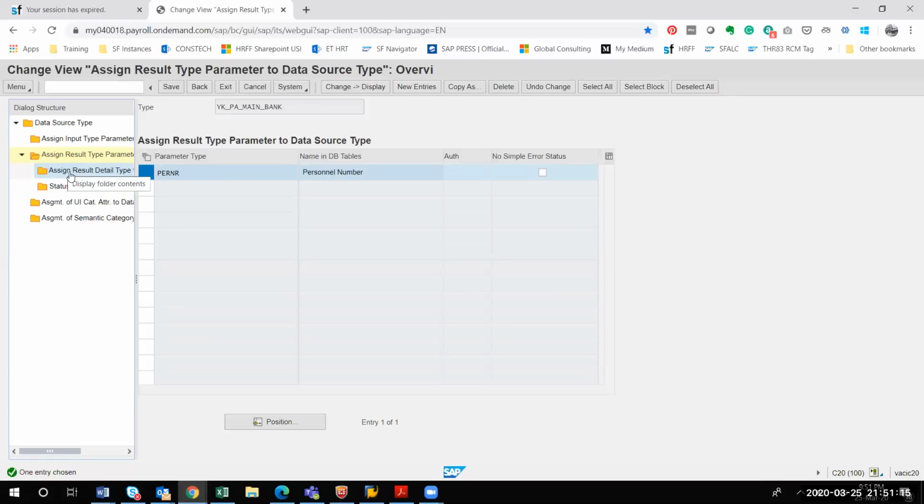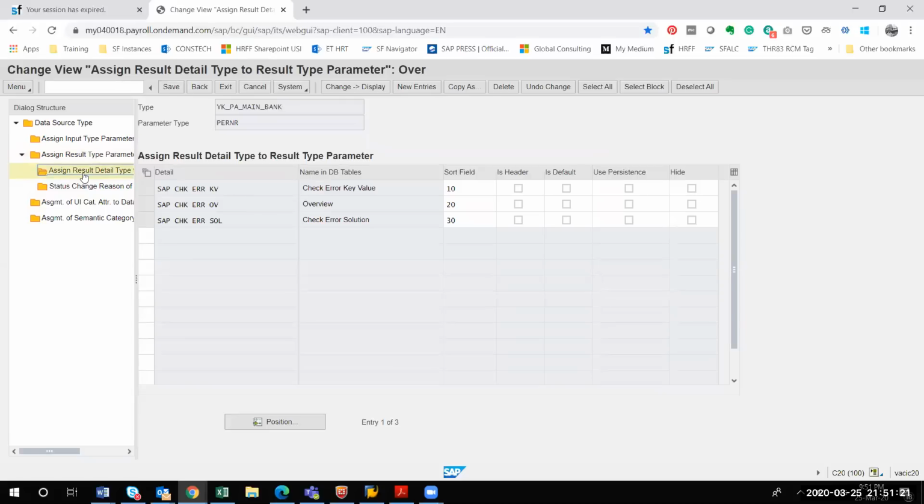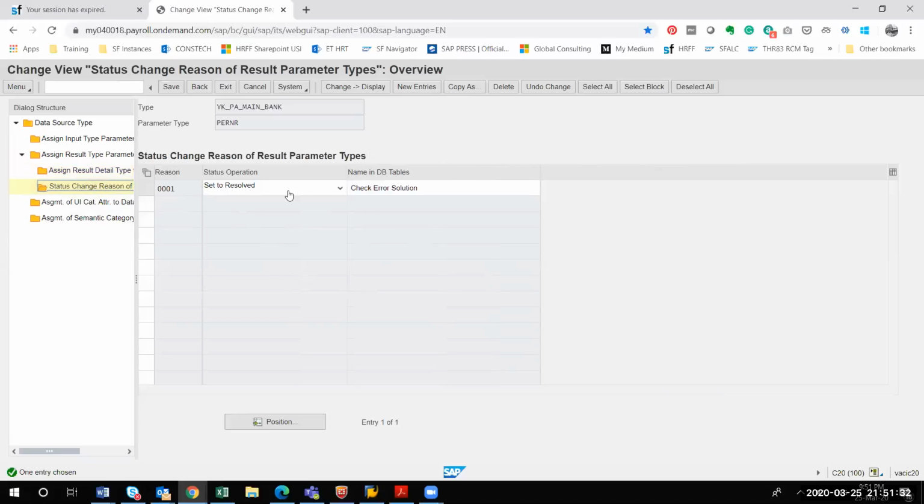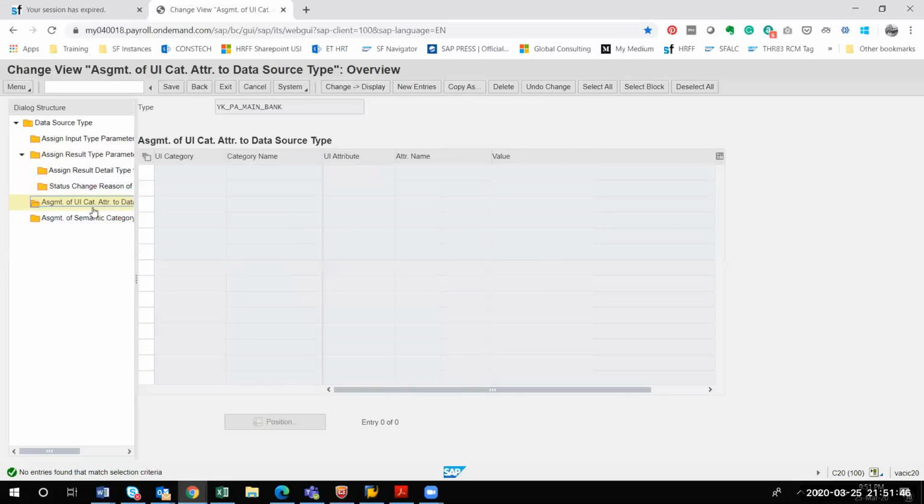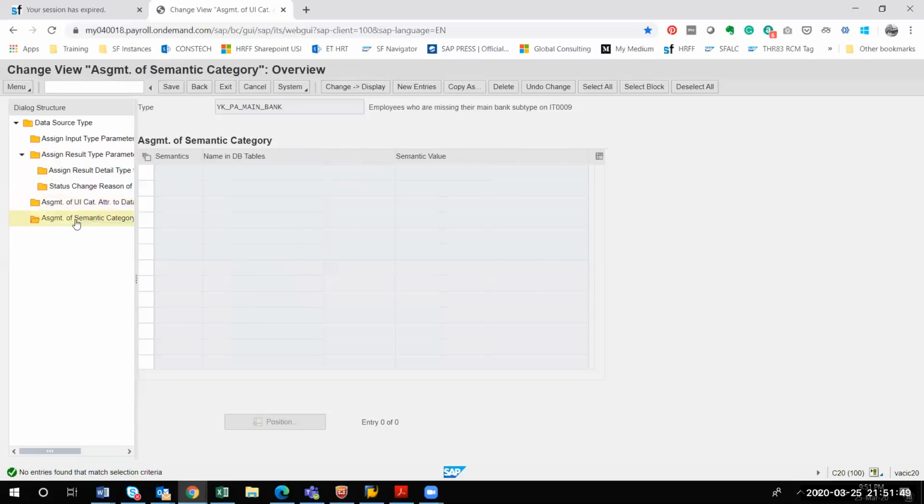Then only if I click the first subfolder will I be able to enter something here. You don't have to enter these, all these are standard, so you don't have to worry about it. You just have to ensure everything is in sequence, as per the document. This is always set to result. I think you have to configure this; it will not be in standard. Only select 0001 as per the document and set it to result, always 1. You don't have to fill up anything else here. Similarly, in the semantic category also don't write anything. After following this, what is the next step?